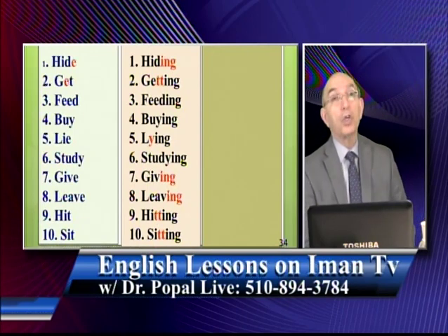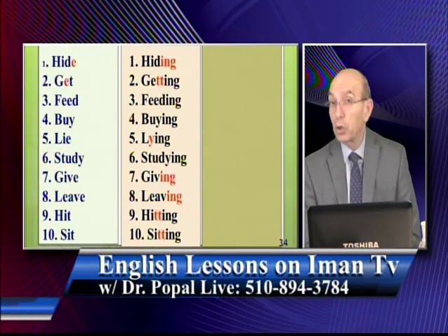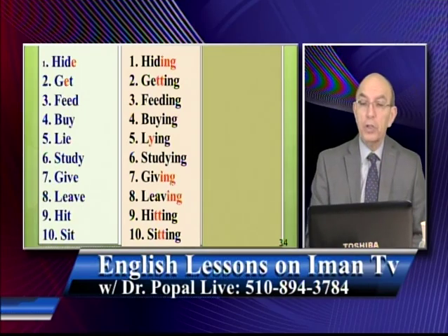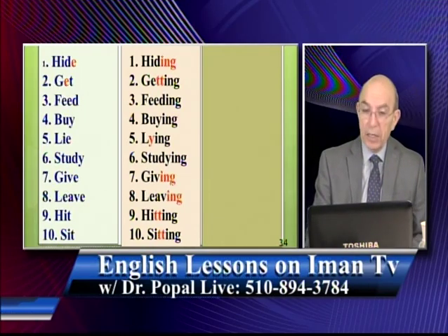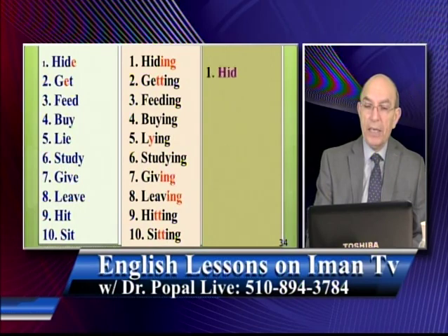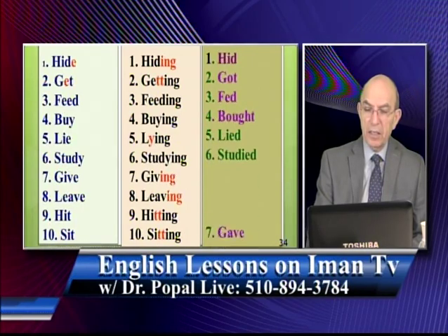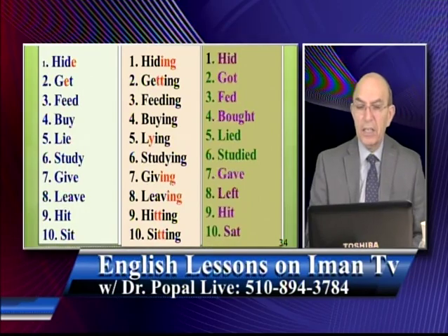All these rules, when you make it double, when you don't make it double, when you drop the E, when you don't drop the E. So these are all the rules that we studied. And then the past form is what? Hid, got, fed, bought, lied, studied, gave, left, hit, and finally sat.